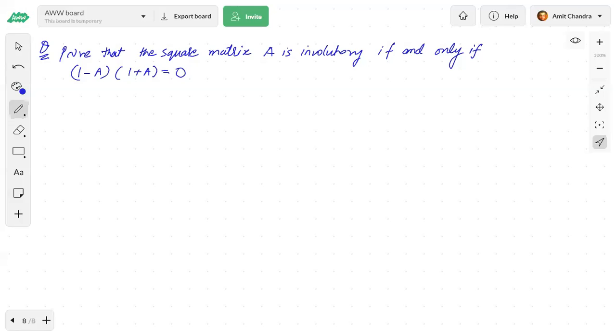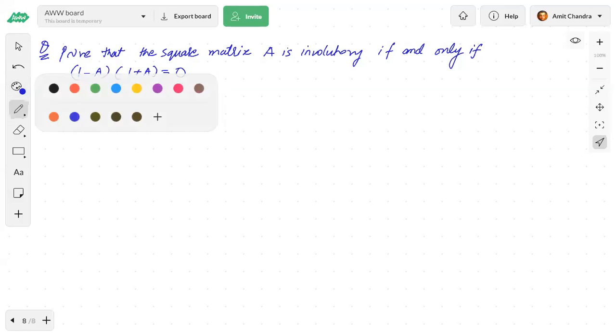Very simple question. Now see, in the exam, how can they change it? In your JEE exam, they will say that matrix A is involutory in nature. They will already give you that matrix A is involutory in nature.